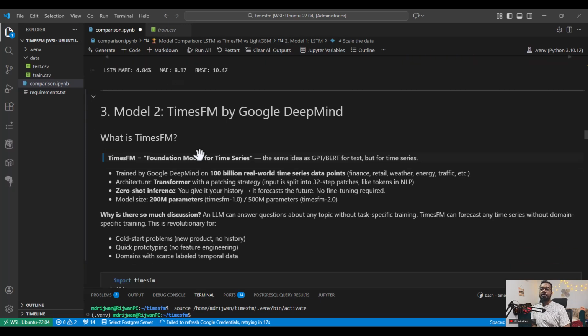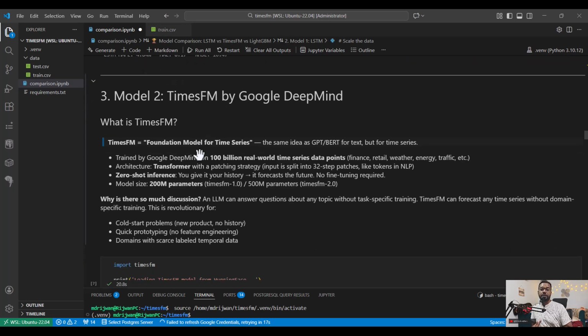The second time, I used the Google DeepMind model. This is the important thing, where I do not want to train on my data, but directly give it to the model and it will try to predict. It was originally trained by Google DeepMind on 100 billion real-world time series data points, covering finance, retail, weather, energy, traffic, etc.